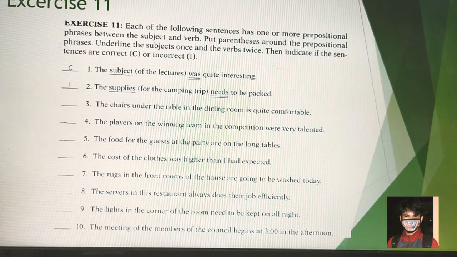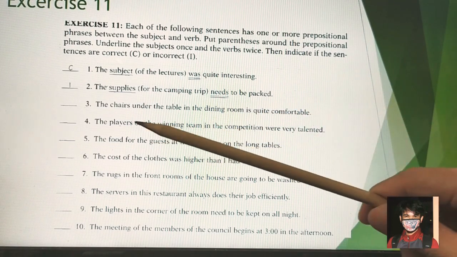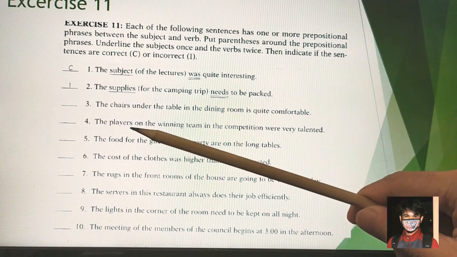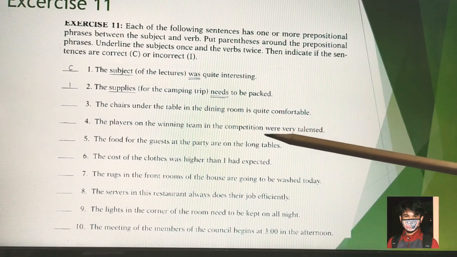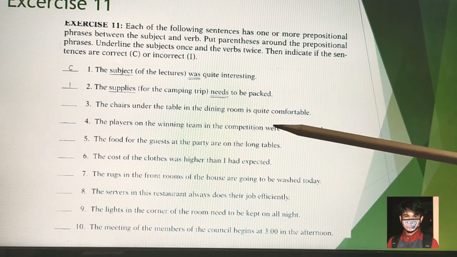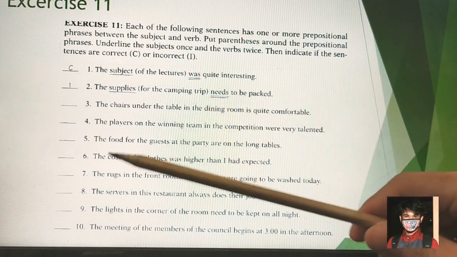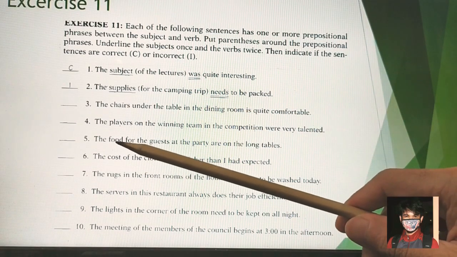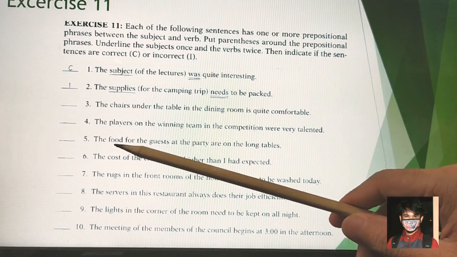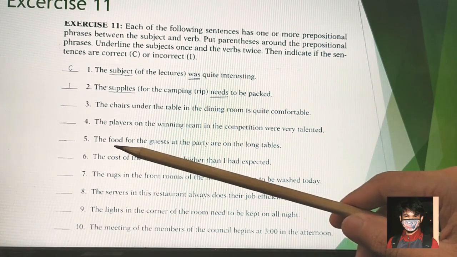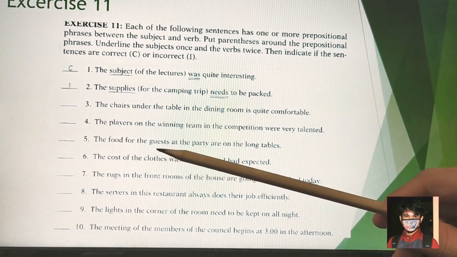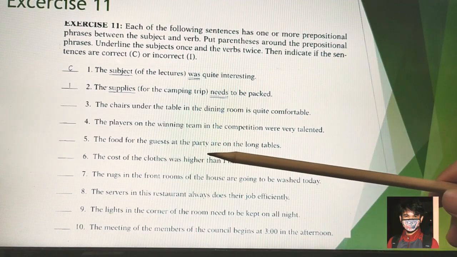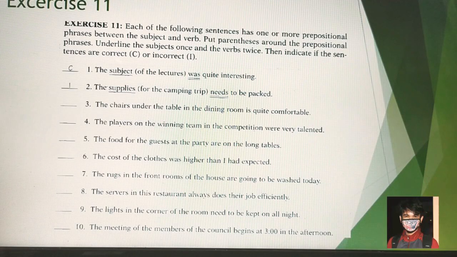So what about number 4? Is it correct or incorrect? Of course it is correct, because we have the players as a plural and were as a plural as well. Next we go to the following example for exercise 11, number 5. We have the food for the guests at the party are on the long tables.